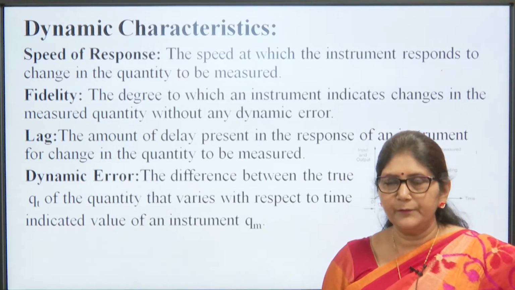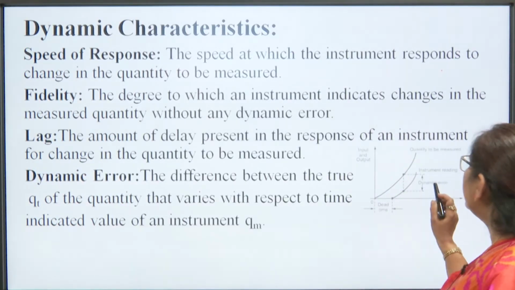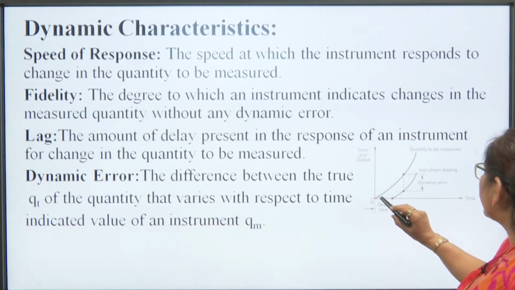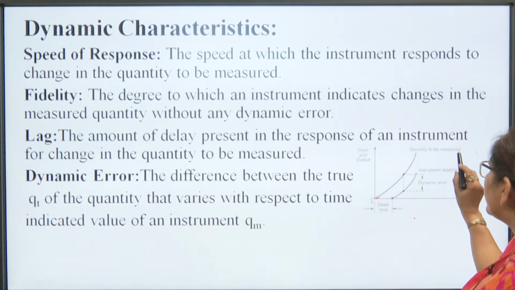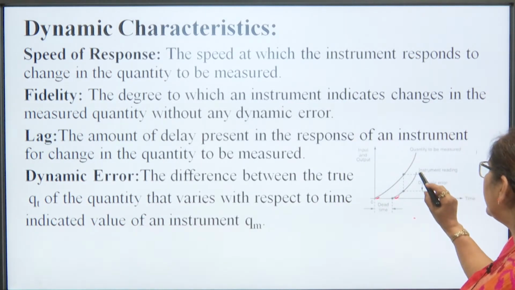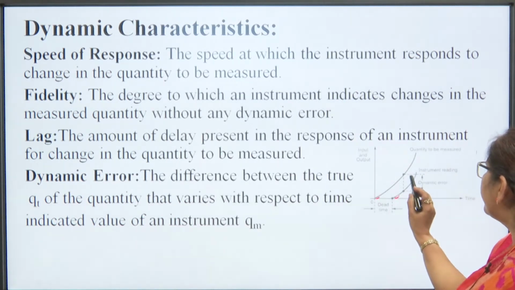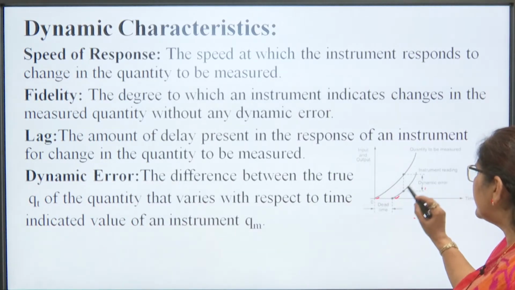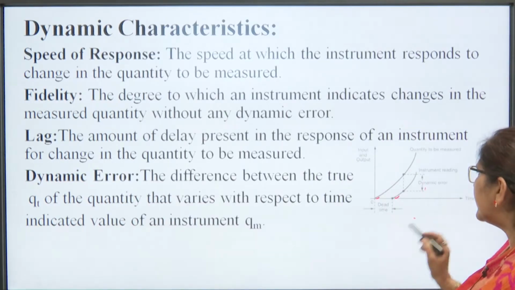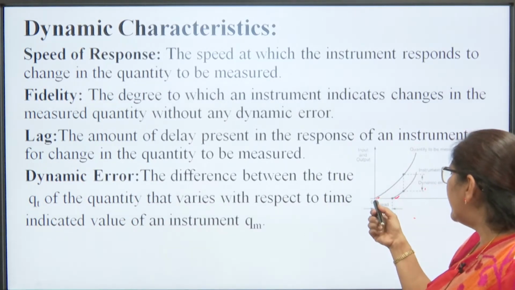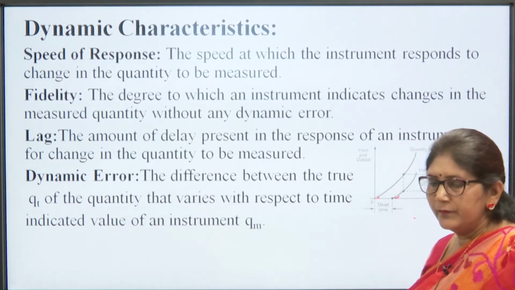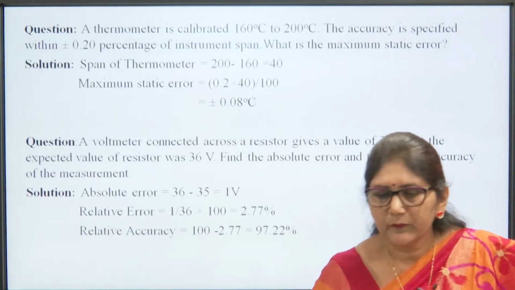So, if we see this diagram, then this is the actual value of the quantity to be measured and our instrument is showing this value. So, the difference of these two values is the dynamic error. Okay, this is the instrument reading and this is the dynamic error, and the instrument response takes this time. So, this time is known as dead time.